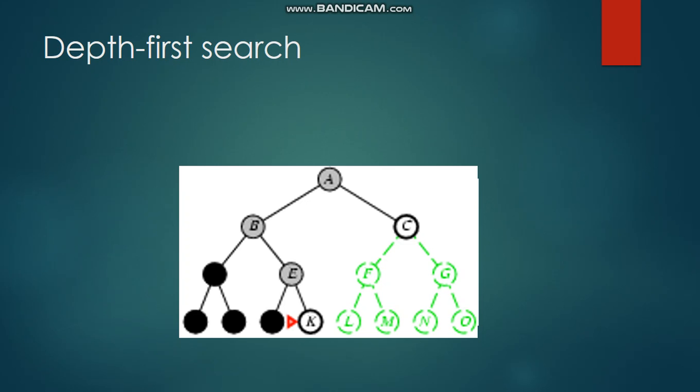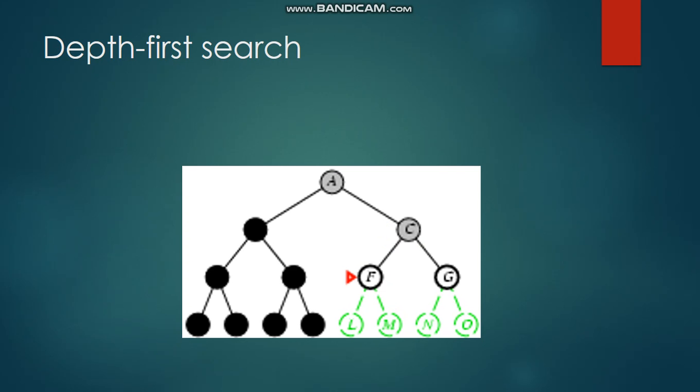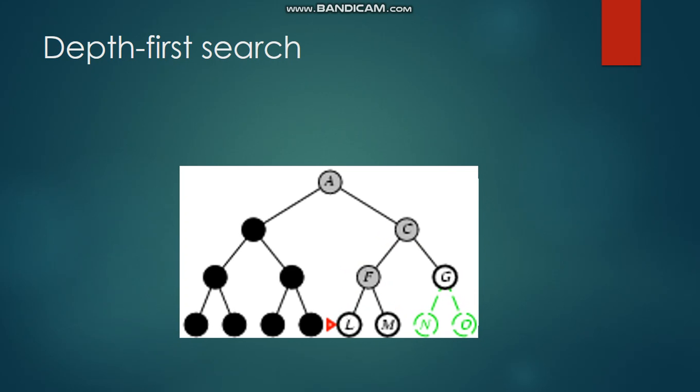The whole left side is being checked, but it doesn't reach the goal, so it will move on to the next side. So here C is there, F is there, F is not the dead end, so it will move on. It will go and check till the depth gets finished.